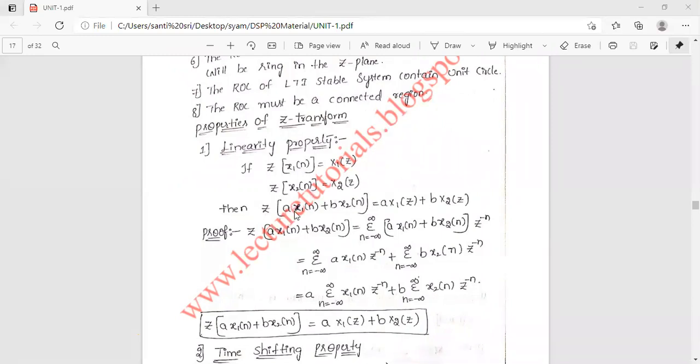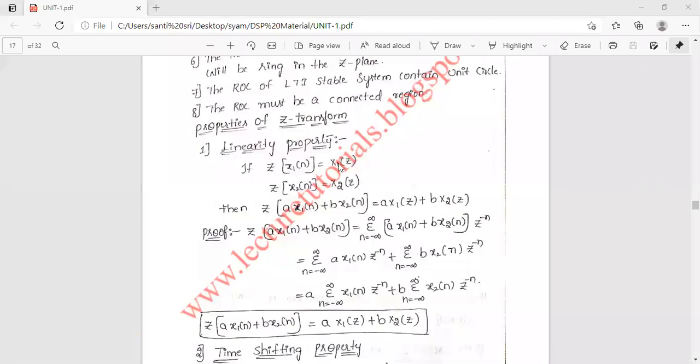Z transform of a into x1 of n plus b into x2 of n is equal to a into X1 of z plus b into X2 of z. Right? This is the definition of our linearity property. If it obeys homogeneity and the superposition theorem, then we can say that it is the linearity property.